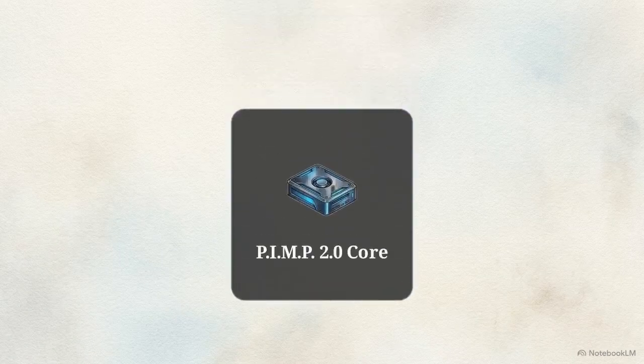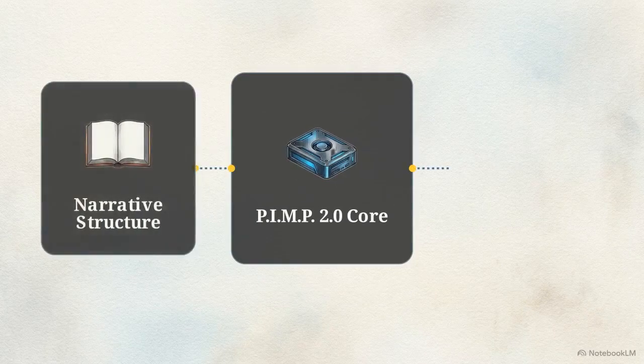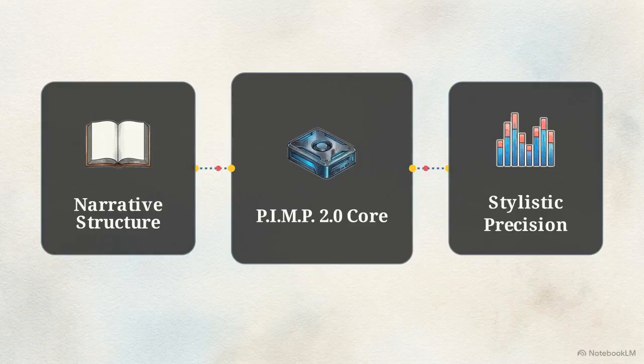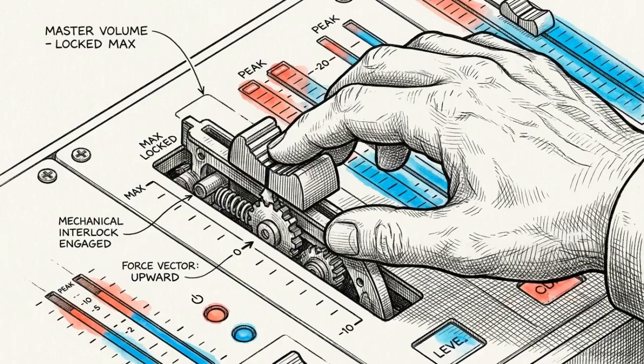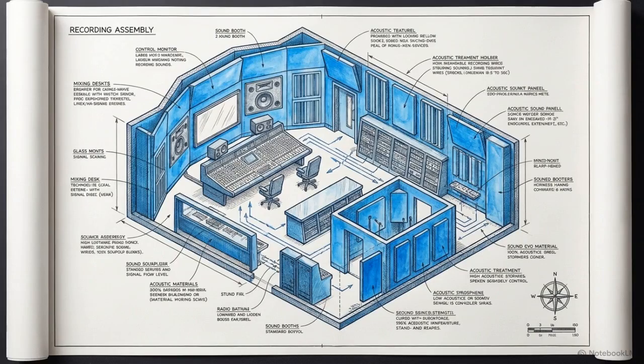We use the PIMP 2.0 framework to provide this environment. This protocol provides the rules for narrative structure and stylistic precision. This structural setup shifts the workflow from chasing random probabilities to building a predictable technical blueprint.